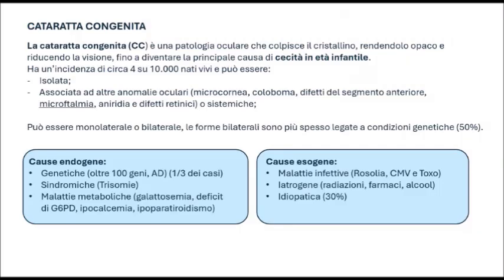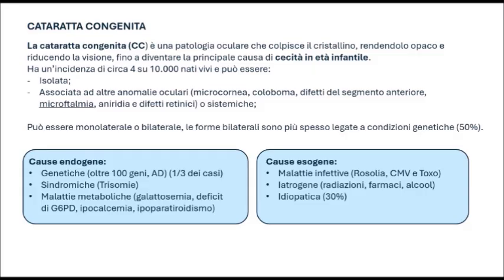This is a condition that affects the lens, making it opaque and thus causing visual impairment. In fact, it is the leading cause of childhood blindness. It can present as an isolated condition or possibly be associated with other ocular anomalies, particularly microphthalmia, which, however, has been at least sonographically excluded in this case, or with other systemic anomalies.